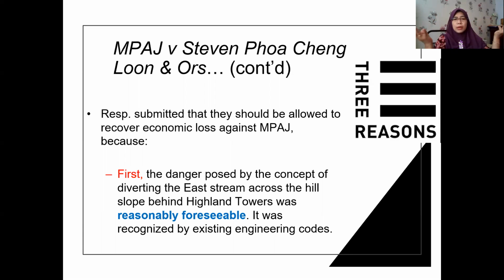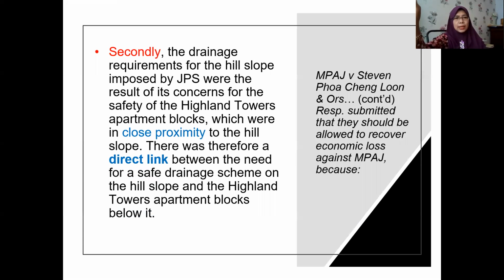And after all, it was a very strong argument here. It was also stated as part of the argument that it was recognized by existing engineering codes. The moment somebody diverts the natural water flow, it is reasonable that a disaster will happen later. It will cause all those landslides or the collapse of the tower. Second argument, or second reason why the respondent should be allowed to claim.